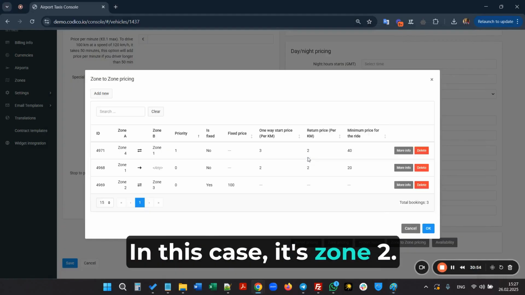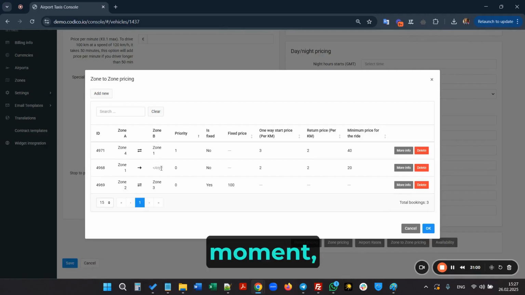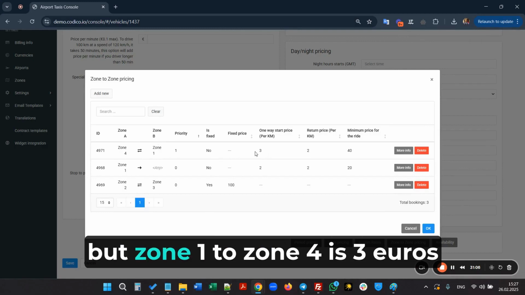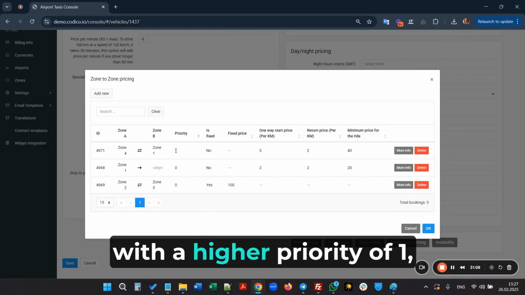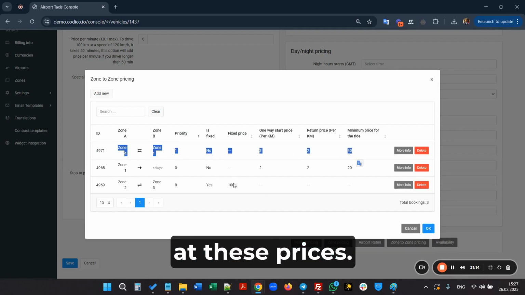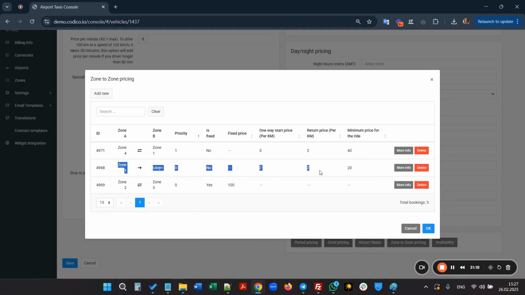In this case, it's zone 2. So, in our case here, if we have such a conflicting moment, where zone 1 to anywhere is 2 euros, but zone 1 to zone 4 is 3 euros with a higher priority of 1, then this trip will be evaluated at these prices. And all other trips will be evaluated at the prices from this record.